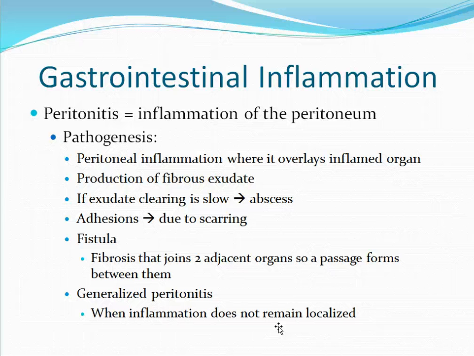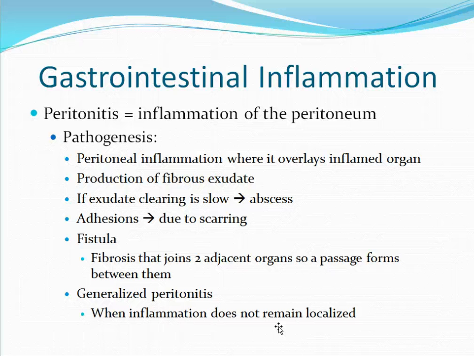Fistulas present major problems. If the colon becomes connected to the urinary bladder, the small intestines, or even the vagina, materials that would normally be confined to the colon can now be exposed to other areas such as the bladder and the vagina. This can cause irritation and infection.